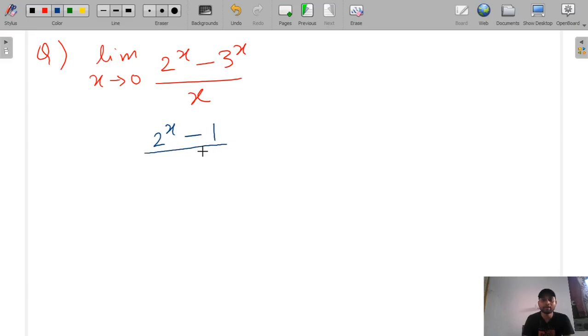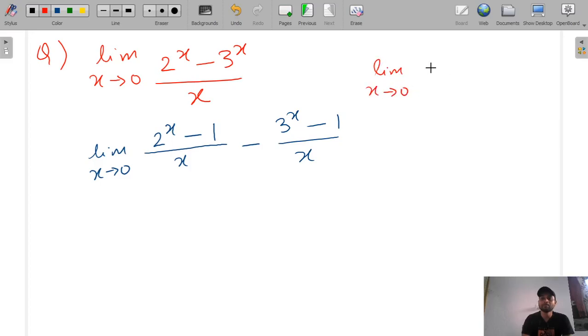2 raised to the power x minus 1 by x, limit x tends to 0, minus 3 raised to the power x minus 1 by x, and we also know that limit x tends to 0 of a raised to the power x minus 1 by x is equal to log a.